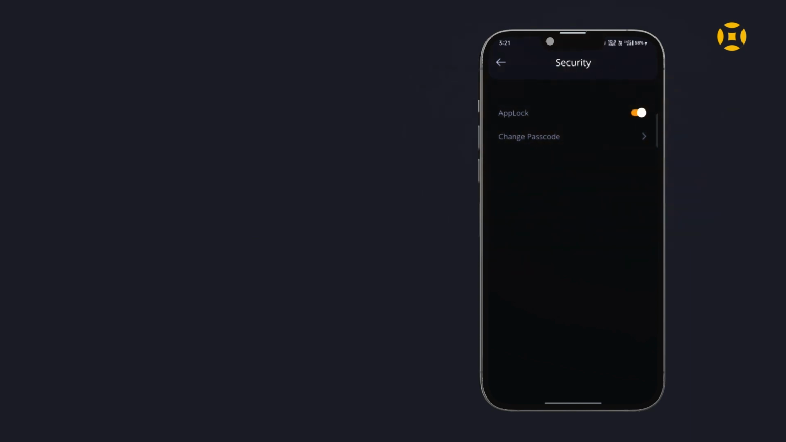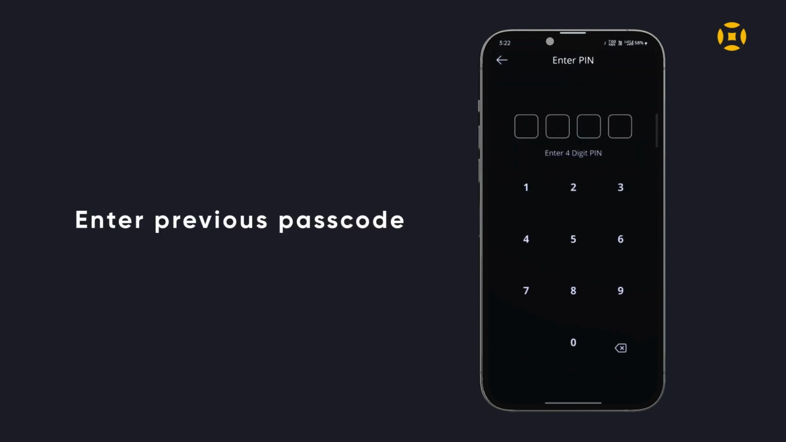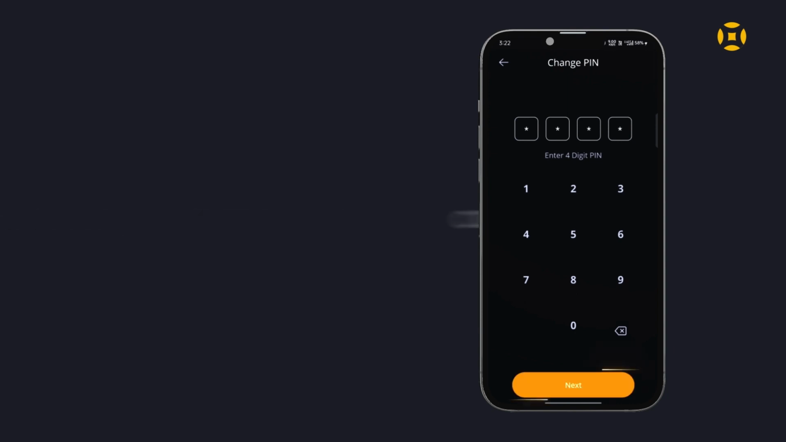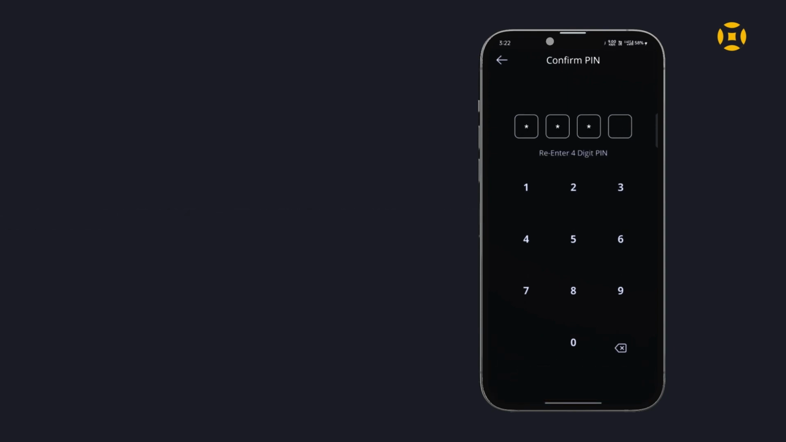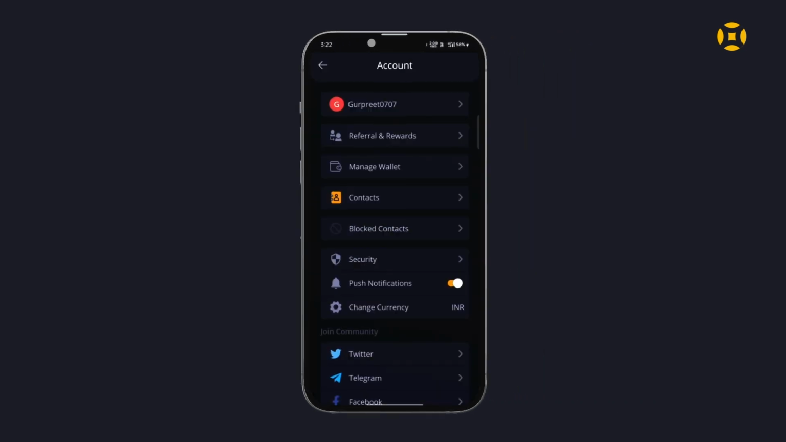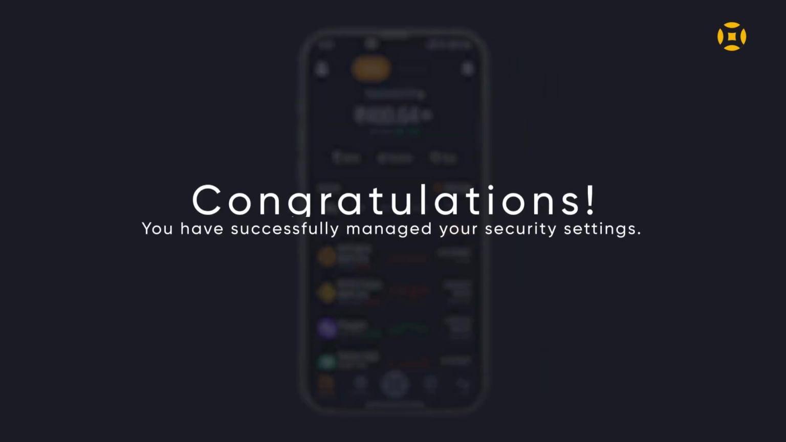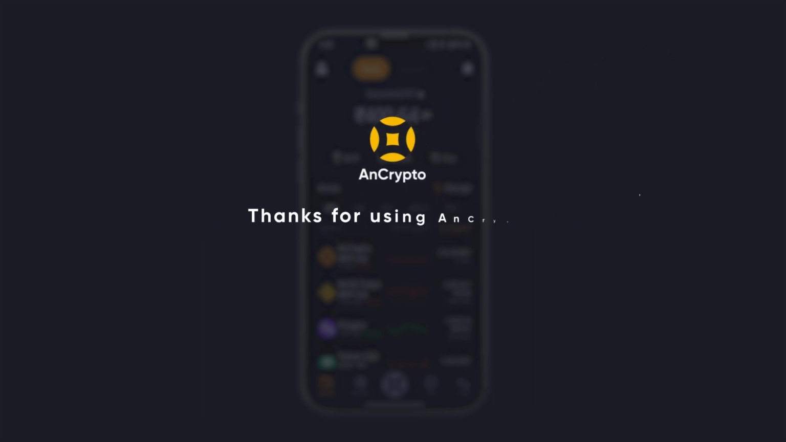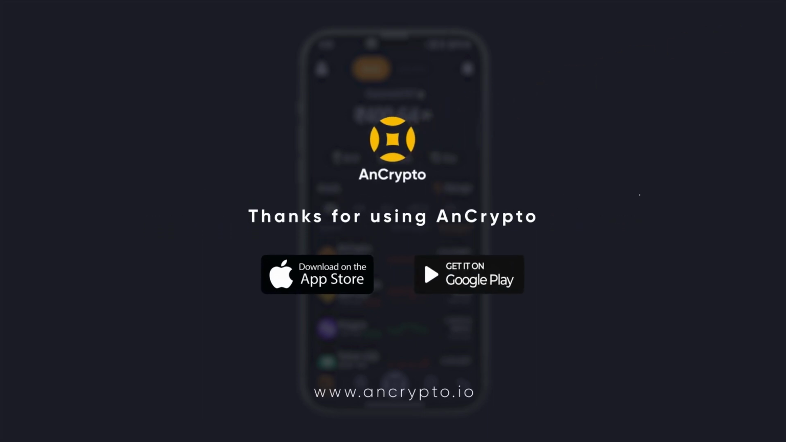If you want to change your password, click on the Change Passcode option. Now, you have to enter the previous passcode here. After you enter the old passcode, you will be asked to choose New Passcode for the app. Enter the new passcode and confirm it. Your passcode is now changed. That's how easily you can manage the security settings for the AnCrypto wallet.